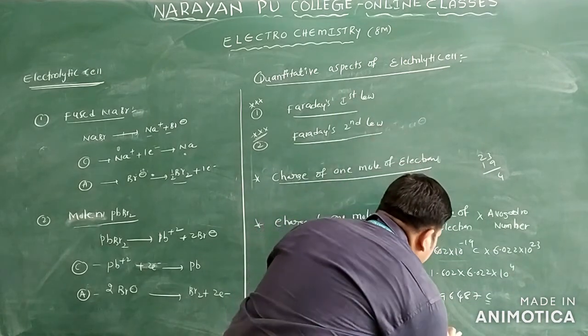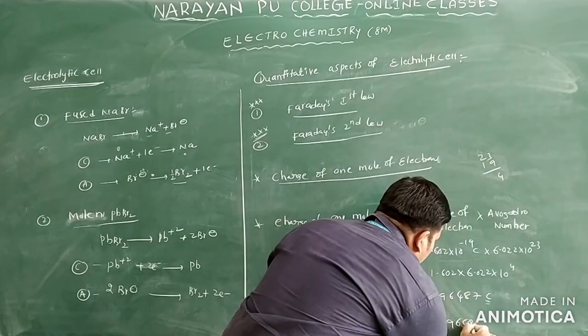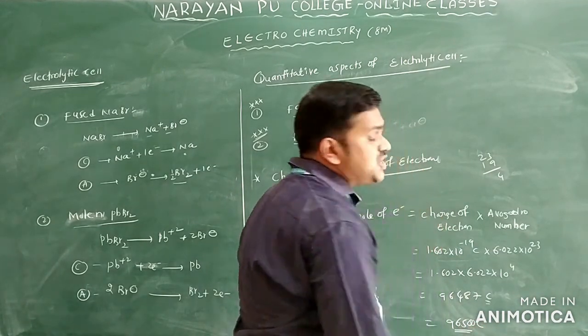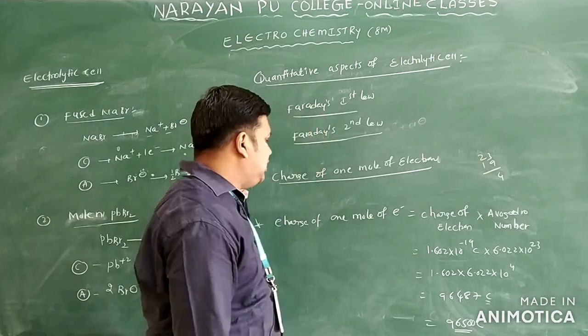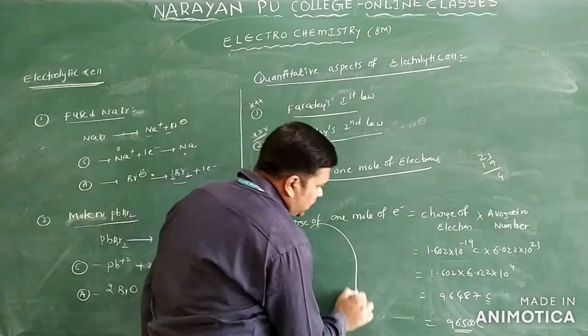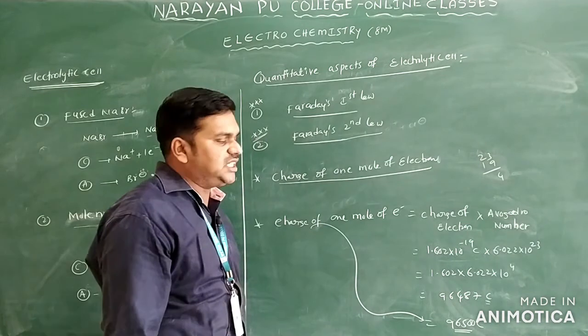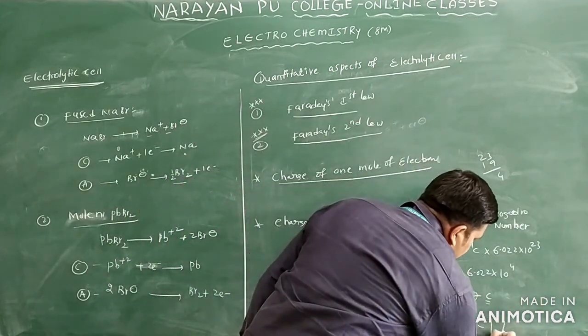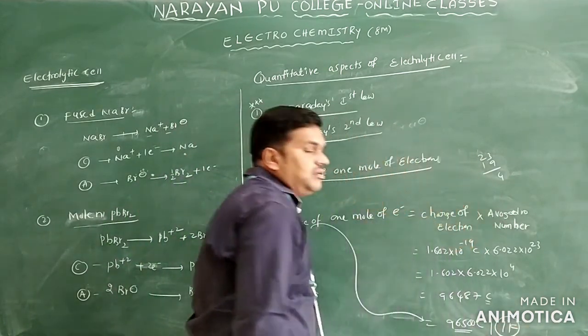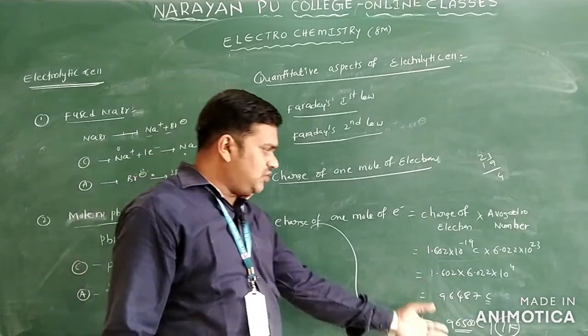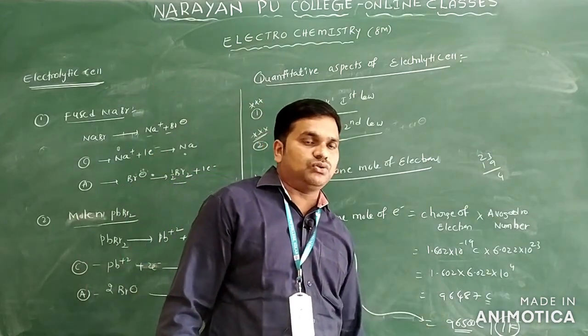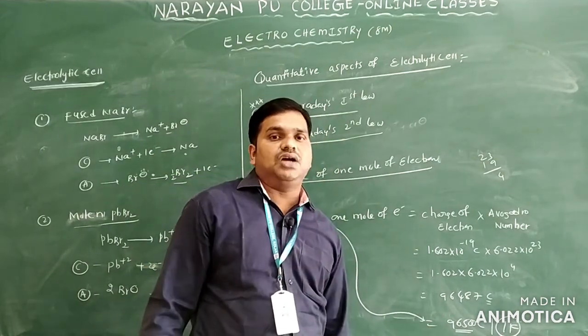But for practical or problem purposes, you take 96500 coulombs. This is the value of the charge of 1 mole of electron. We can also say this value is 1 farad. The value of 1 farad is 96500 coulombs, or 96487.